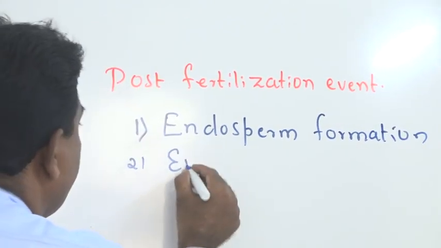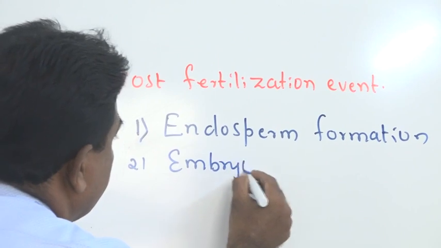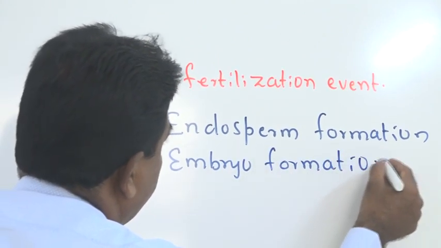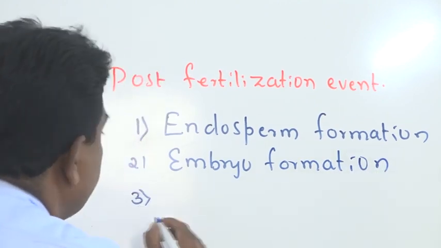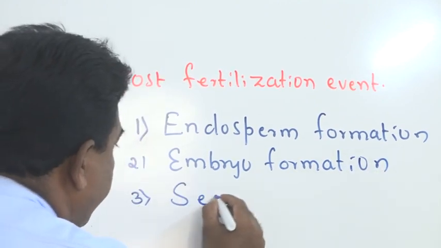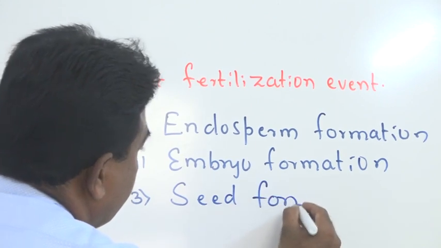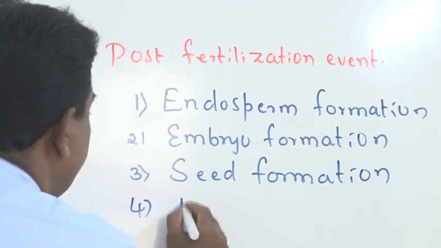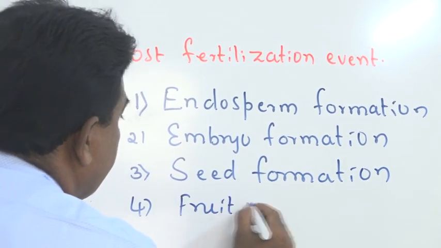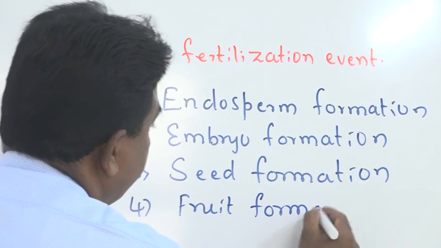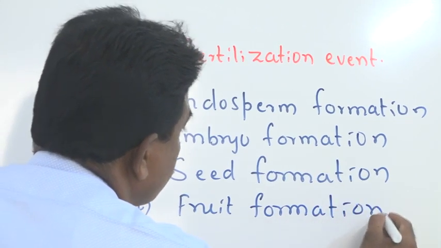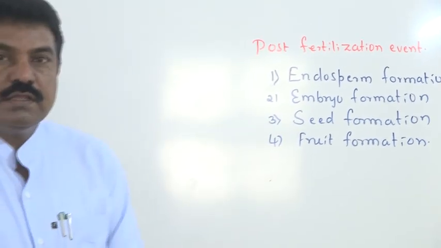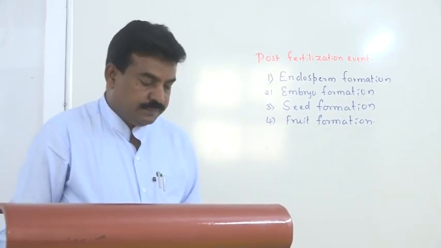Second, embryo formation. Third one, seed formation. And lastly, fruit formation. After that, two more small terms are there. One is apomixis, another one polyembryony.